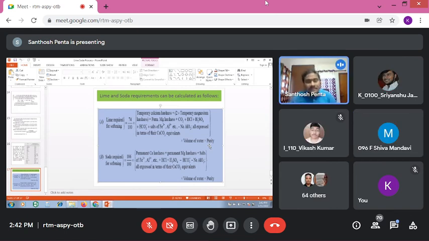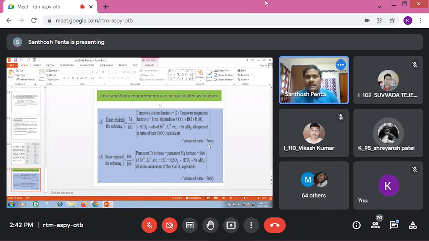Say for example, another question was given like this. Calculate the requirement of soda for the softening of 20,000 liters of water which is having the following impurity: calcium chloride. So calcium chloride means calcium permanent hardness. Only soda is required, isn't it? Yes, sir. So only soda is required for calcium chloride.